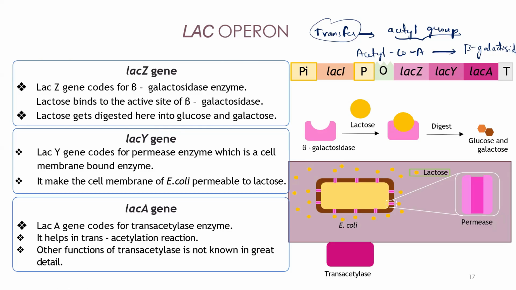So why does this transfer happen? It plays a very important role in detoxification. Actually there will be certain things produced, like non-metabolizable thiogalactosides, which are very toxic material. In order to detoxify that, we need this lacA. So they do the transacetylation reaction, that is transferring the acetyl group from one compound to another compound, neutralizing the toxic compounds. Any doubts so far? You understood everything?